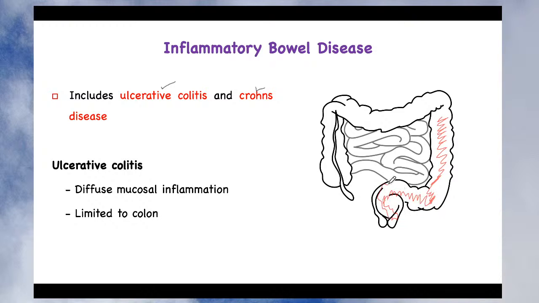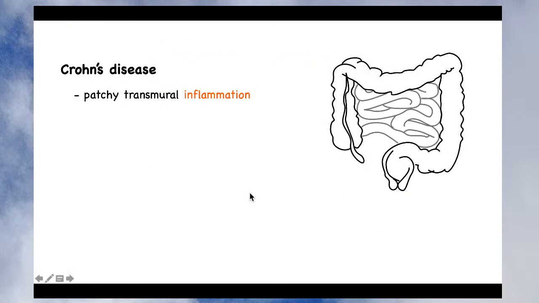If there is inflammation in the last portion of the large intestine, which is called the colon, that represents ulcerative colitis. And there is diffuse mucosal inflammation, meaning it goes inside the mucosal membrane, so that is called diffuse mucosal inflammation. I hope you understood ulcerative colitis. There is inflammation in the last part of the large intestine, that is the colon, and there is diffuse mucosal inflammation. This is what happens in ulcerative colitis.